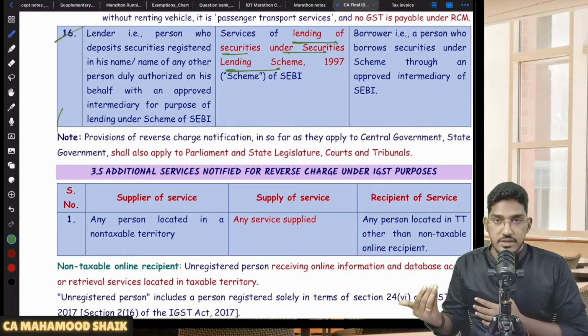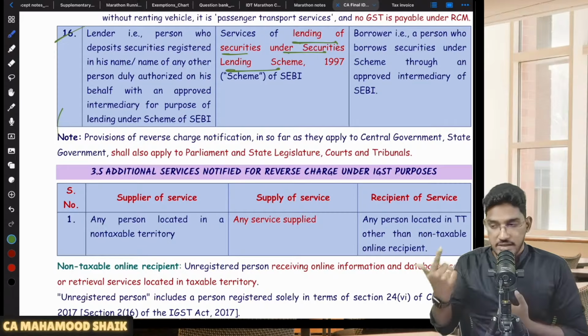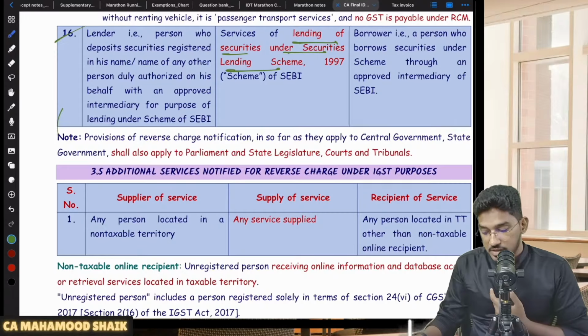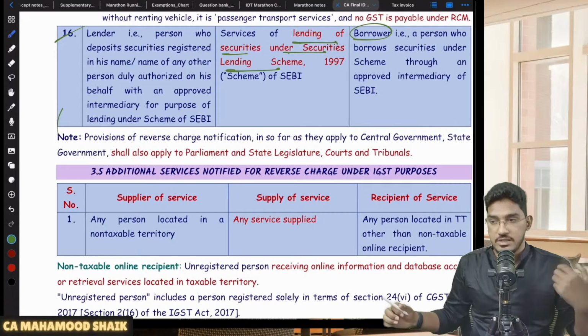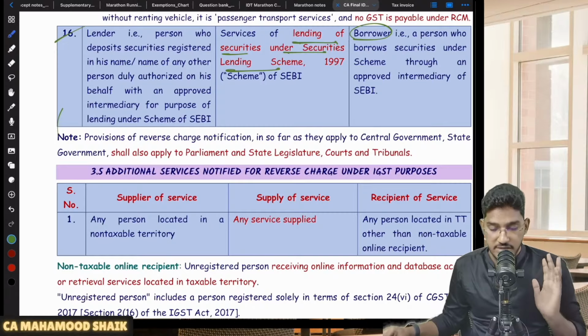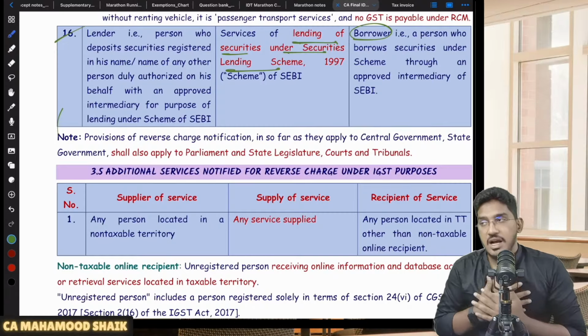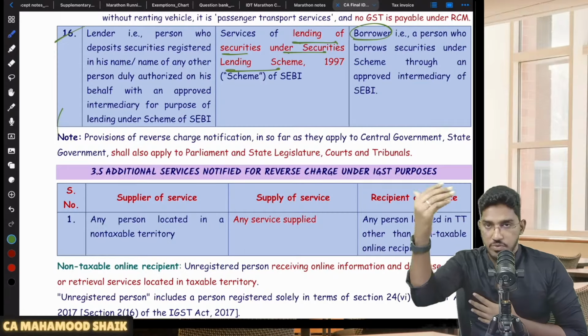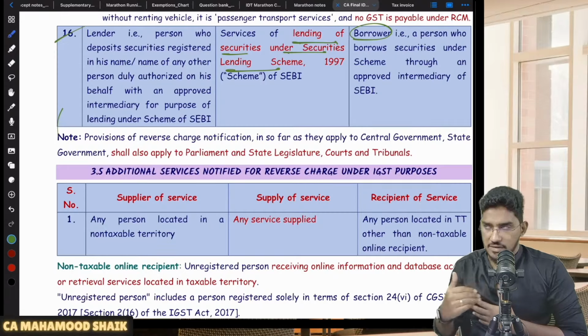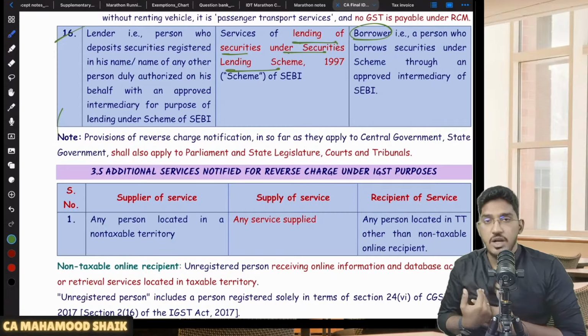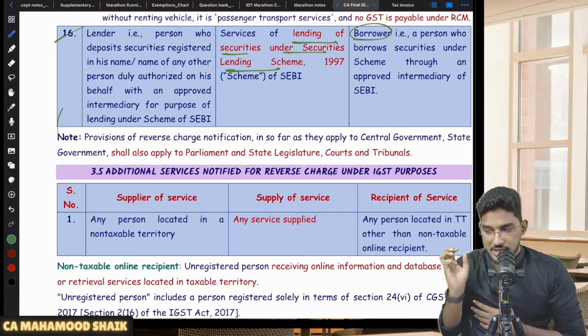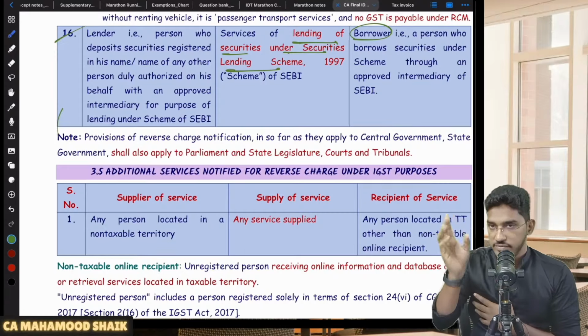So who is the supplier? Supplier will be that person whoever is lending the securities. Who will be the recipient? Recipient will be the borrower, whoever is borrowing the securities. So under SEBI, we have one scheme called security lending scheme, where if I am a person holding the shares, I can lend my shares to a borrower in return for some consideration. I will lend the shares and I will get some consideration. So this we call it as security lending scheme. This is also classified as supply of service.